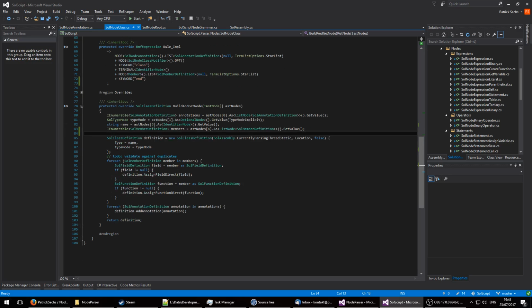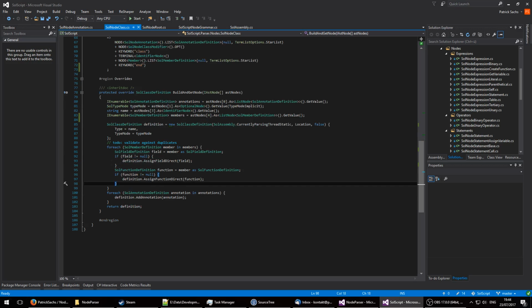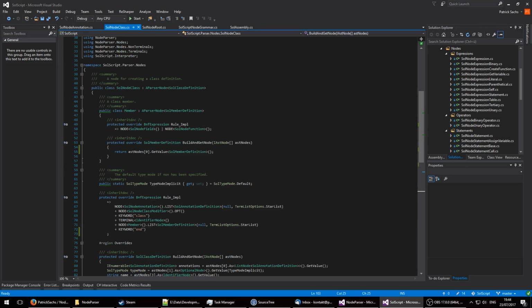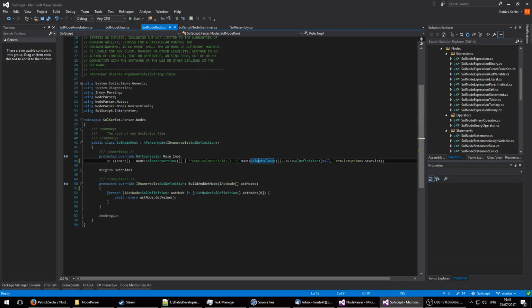So, create a class definition. Type is the name of our type. The type mode is our type mode, and then we inject every single member into the class. I still need to add some validation stuff here, but SolScript is still in development, so that's a non-issue, and you can do that however you wish. Then we inject our annotations, and we just return our class definition, and now the node can be used inside another node, which it has been, a root node, which is exactly what we're doing here.